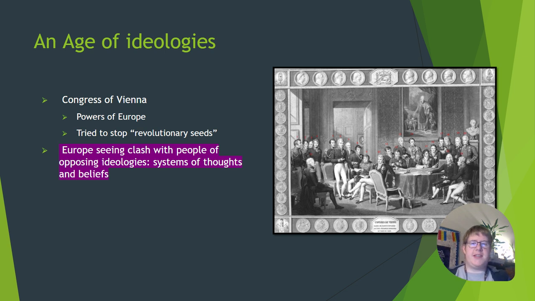So it's important to understand this is an age of ideologies. The Congress of Vienna, remember we talked about that 2 chapters ago when we did the French Revolution. Those were the powers of Europe, and they were trying to stop those revolutionary seeds after the French Revolution. So Europe was then seeing a clash with people of opposing ideologies. To provide a definition, ideologies are systems of thoughts and beliefs. We're going to see competing ideologies throughout Europe.